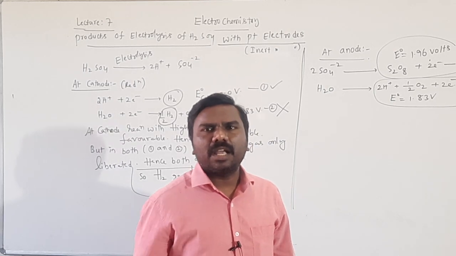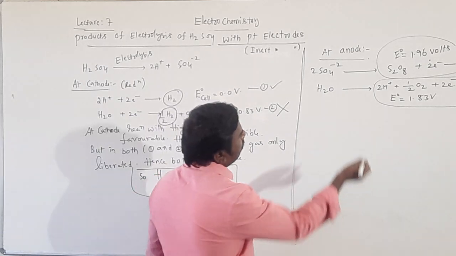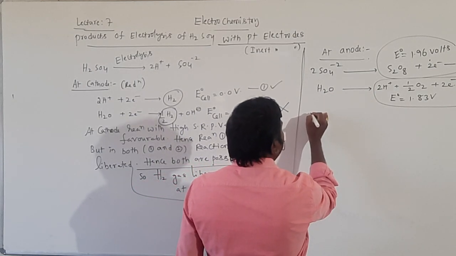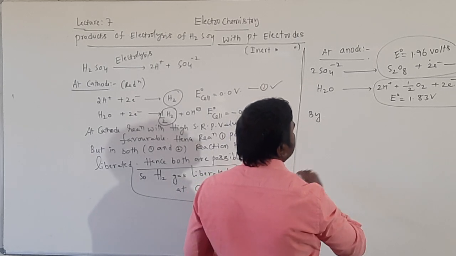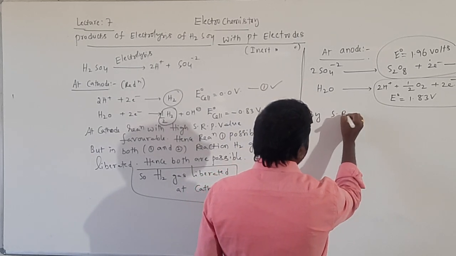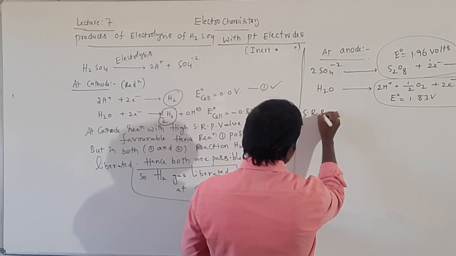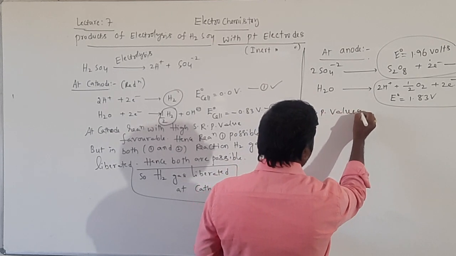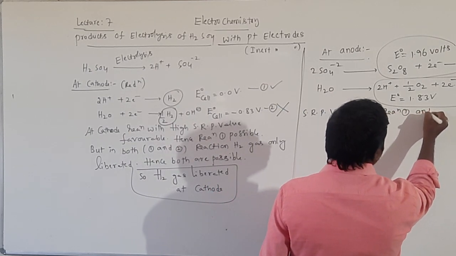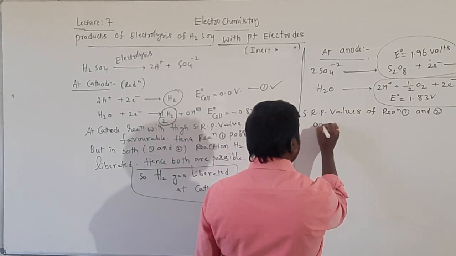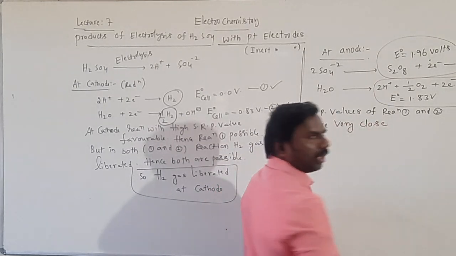In that case, there is confusion about which is liberated at anode. The SRP values of reactions 1 and 2 are very close.